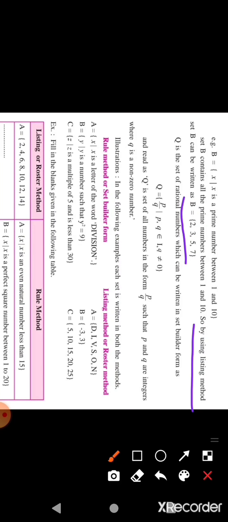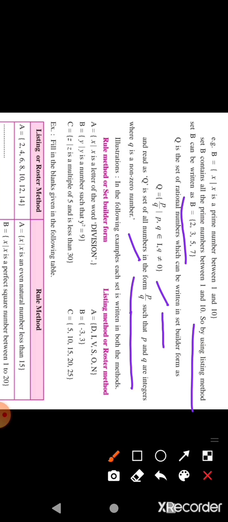Q is the set of rational numbers which can be written in set builder form as Q = {p/q | p, q ∈ I, q ≠ 0}, and read as Q is the set of all numbers in the form of p by q such that p and q are integers where q is a non-zero number.